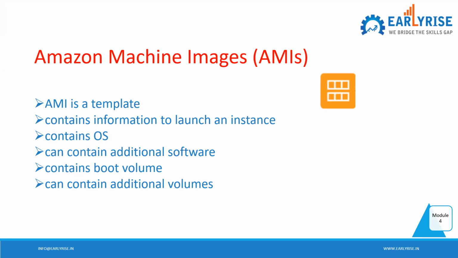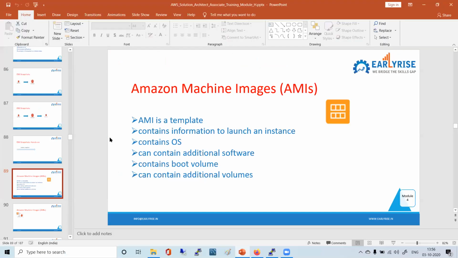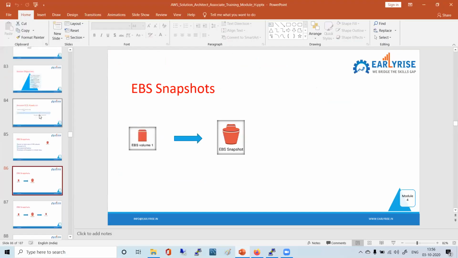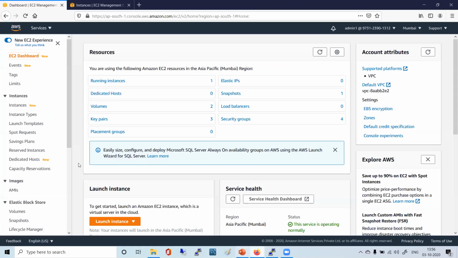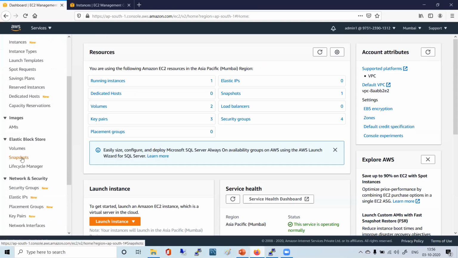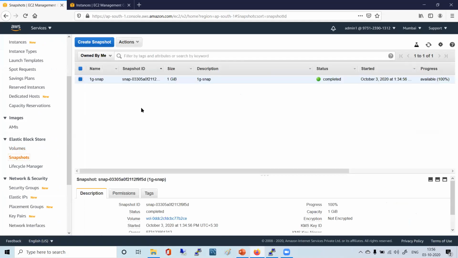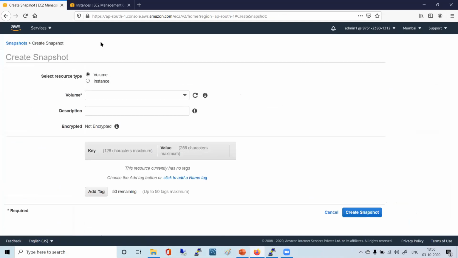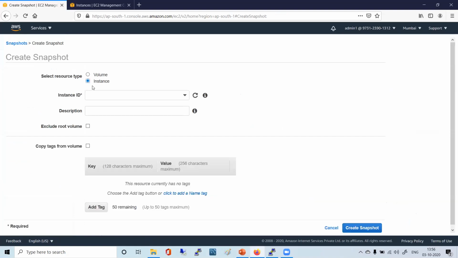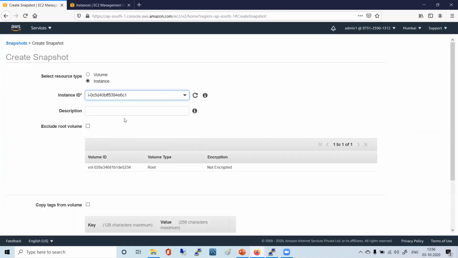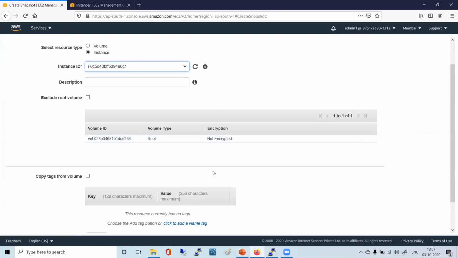Understood? No, I did not. If you could go to that snapshot. Okay, let me just clarify on that. Go there and you select snapshot, create snapshot. And if I select EC2 instance, that means it will give me all the EC2 instances that I am having. You choose the instance. Then what will happen? As of now, only one volume is there, right? So will it take a snapshot of all the volumes associated with it? Yes, you got it.